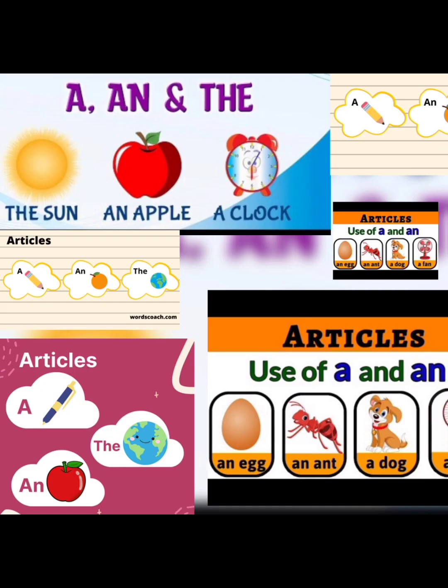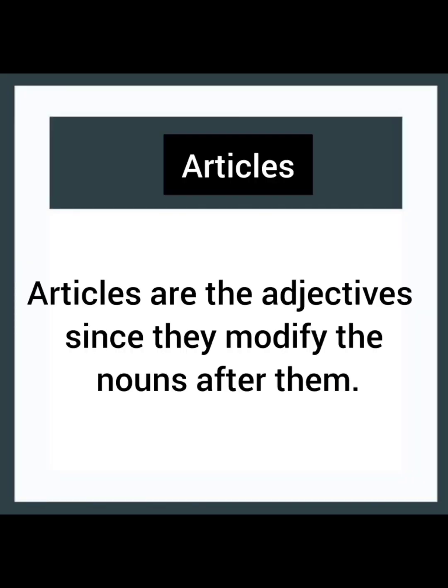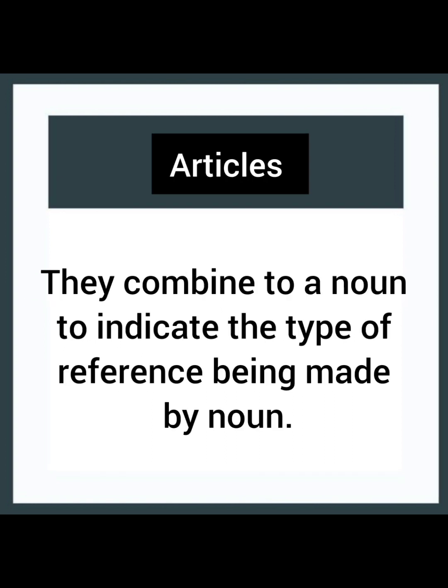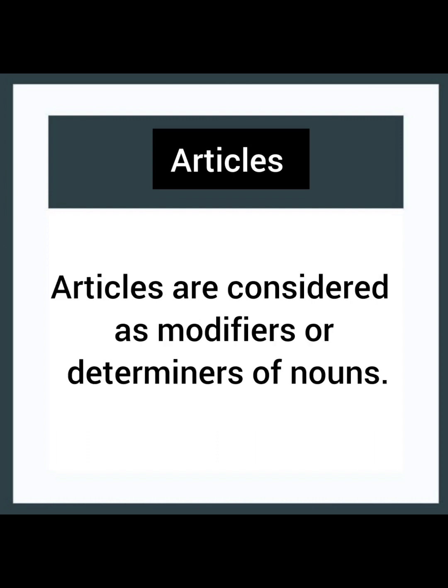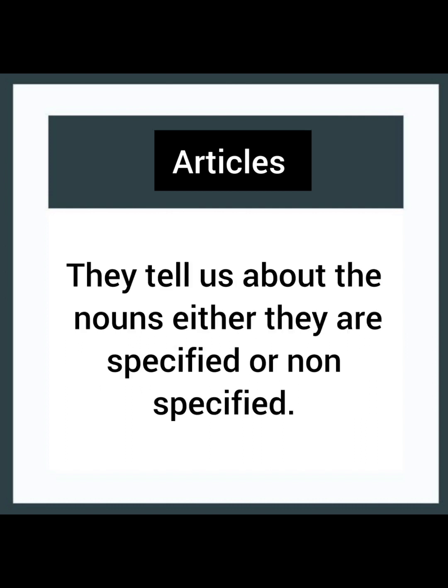My today's topic is articles. Articles are adjectives since they modify the nouns after them. They combine with a noun to indicate the type of reference being made by a noun. Articles are considered as modifiers or determiners of nouns. They tell us about the nouns, whether they are specified or non specified.